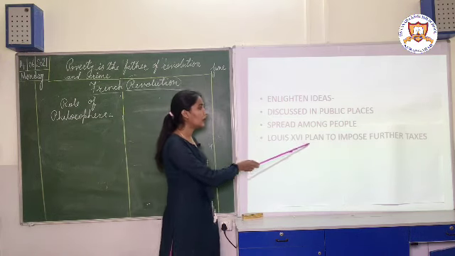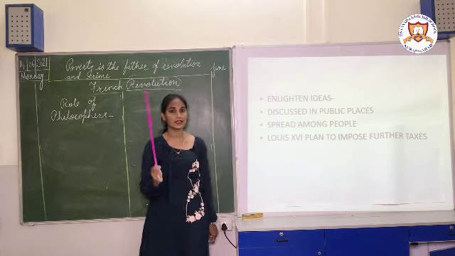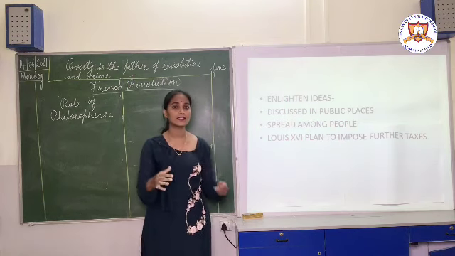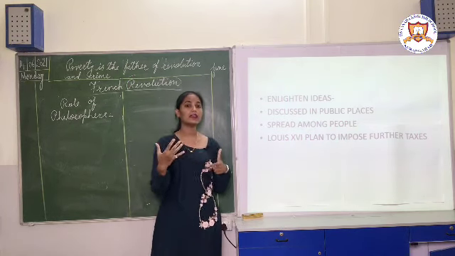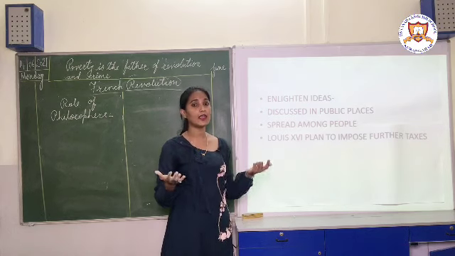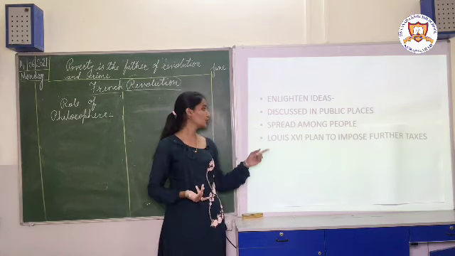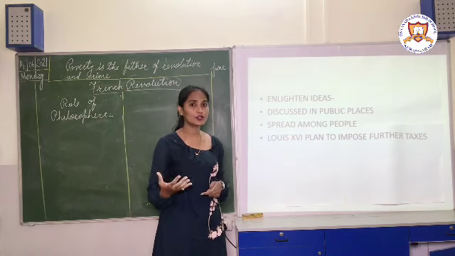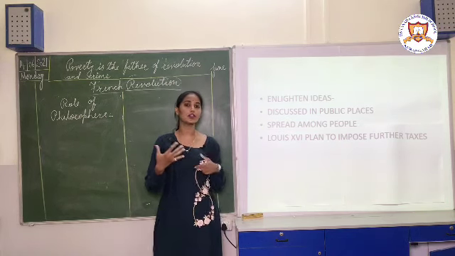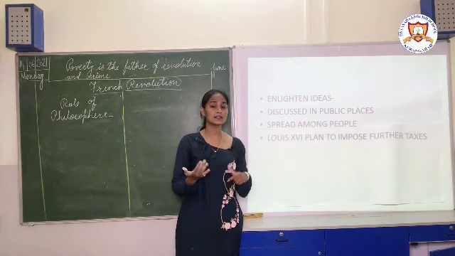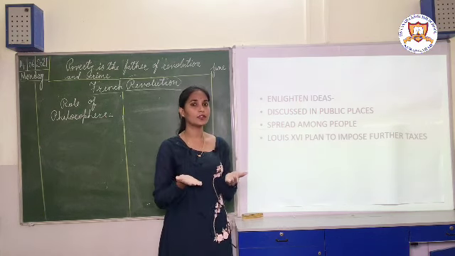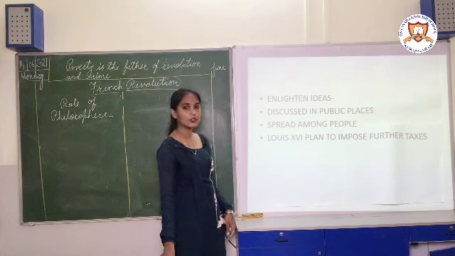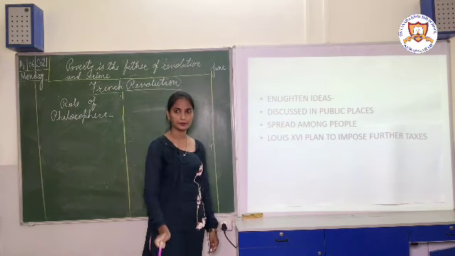So Louis XVI planned to impose further taxes. As I told you, King Louis XVI was planning to increase the taxes because the treasury was empty and he wanted to fill up the treasury. So he planned to impose further taxes. When he said that he wants to increase the taxes, then what happened? This is the base of the revolution. Here the actual revolution starts. Okay.